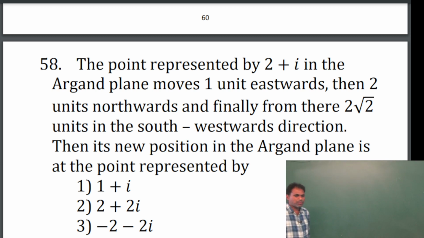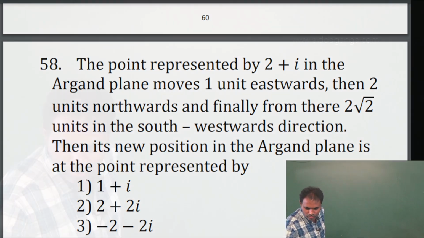Next, the point represented by 2 plus i in the Argand plane moves 1 unit eastwards, then 2 units northwards, and finally from there 2 root 2 units in the southwestwards direction. Then its new position in the Argand plane is at the point represented by.